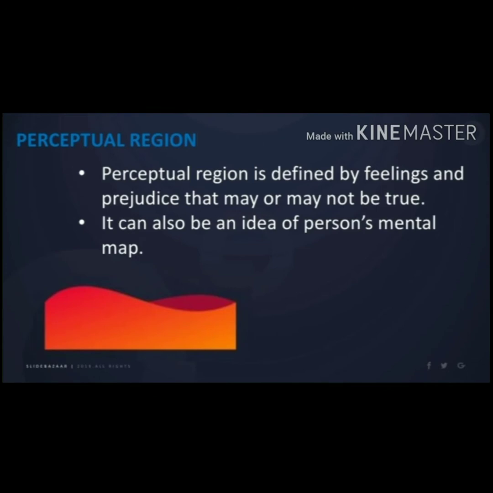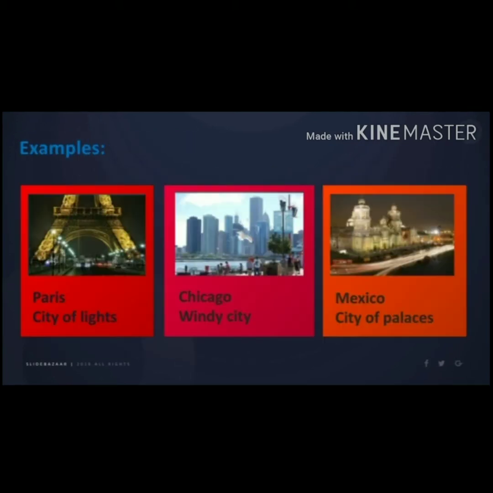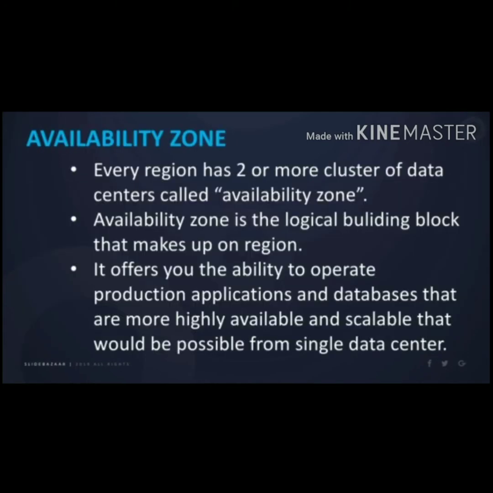Perceptual region. It is based on shared feelings and attributes of people who live in that area. It reflects the cultural identity of the people. Paris, city of lights. Chicago, windy city. Mexico, city of palaces.